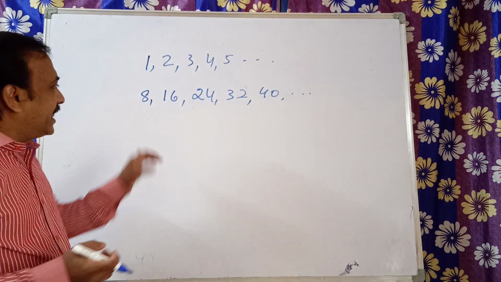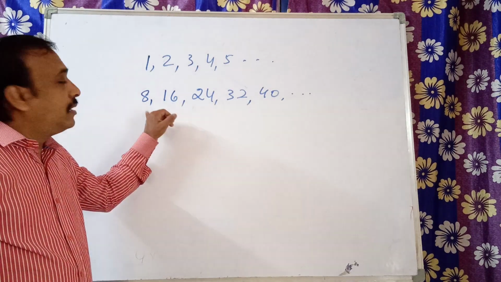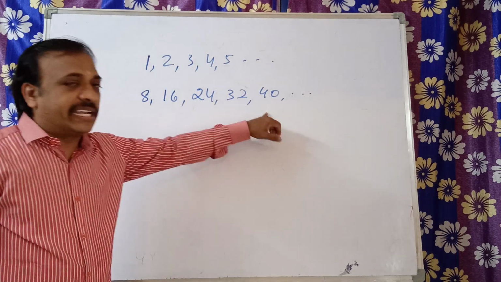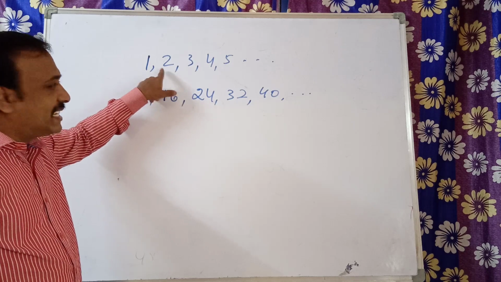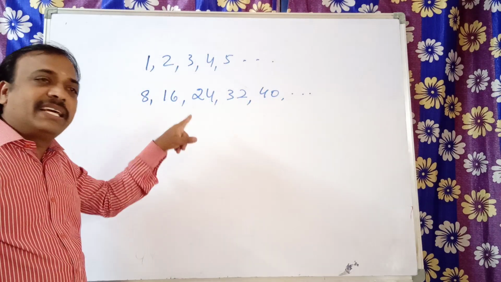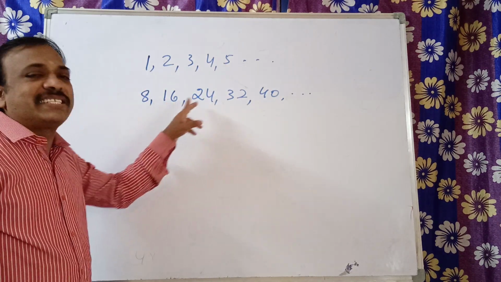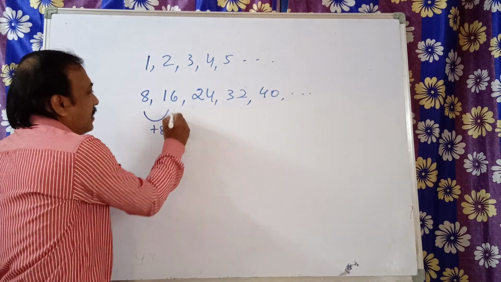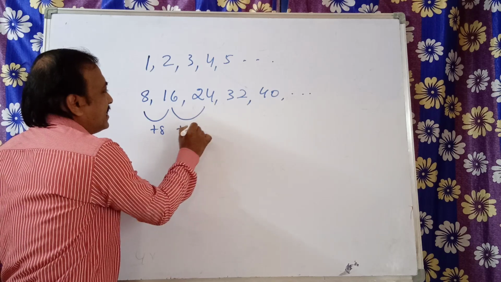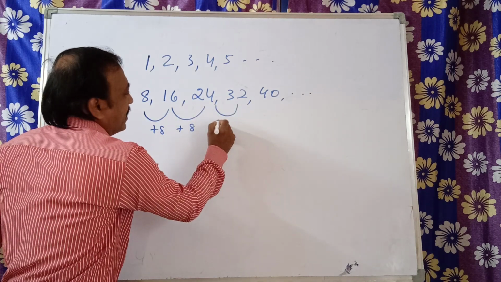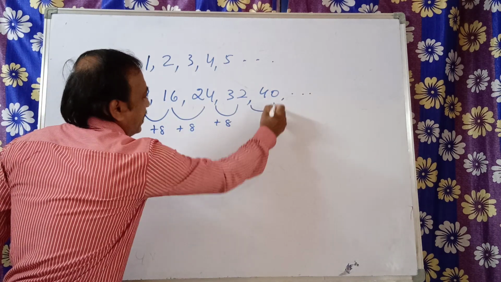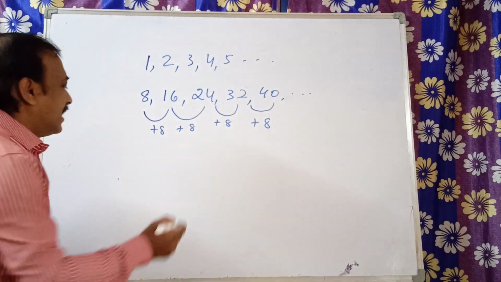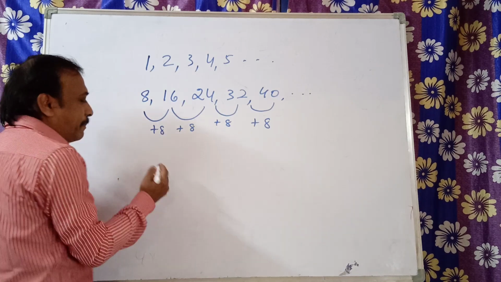Now, next you see 8, 16, 24, 32, 40. You told the point that there is an increase in the earlier series. So similarly here also, see how much is increasing. From here to here plus 8. Then from here to here plus 8. Then plus 8, and from here to here plus 8. Are you observing? Yes.